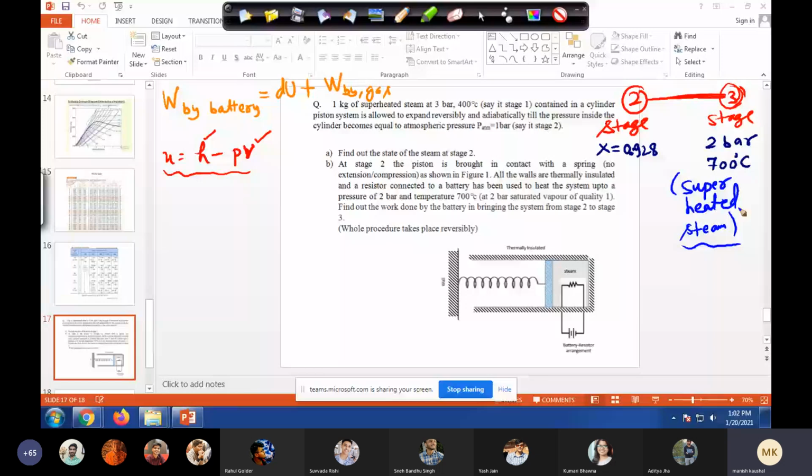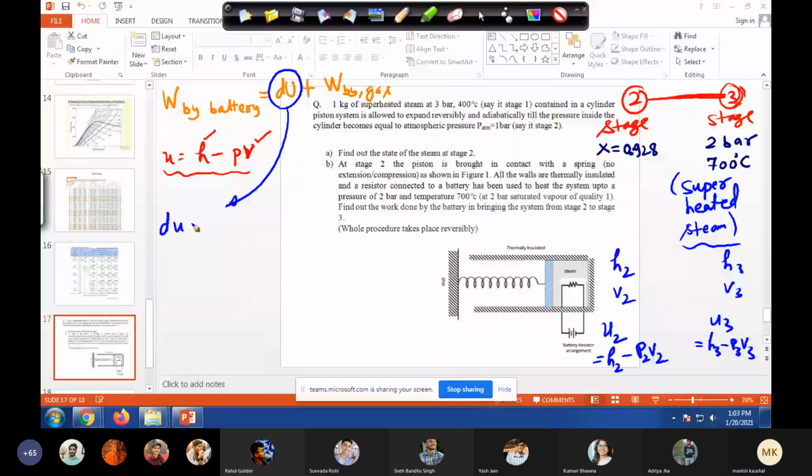Now we have to find H2, H3, V2, V3, so that we can calculate U2 as H2 minus P2V2, and U3 as H3 minus P3V3, so that we can calculate dU. dU is nothing but U3 minus U2. That's all.